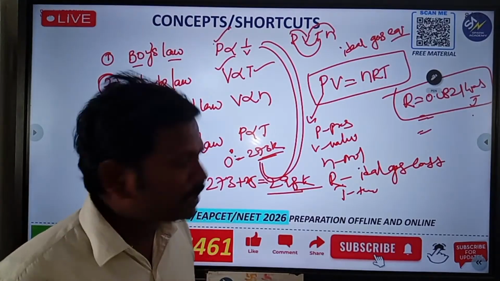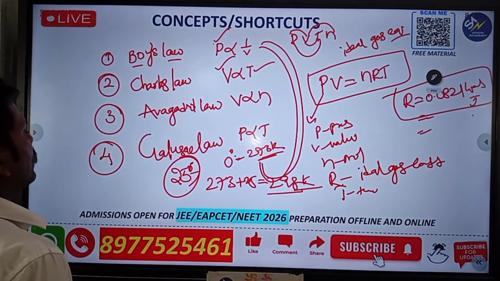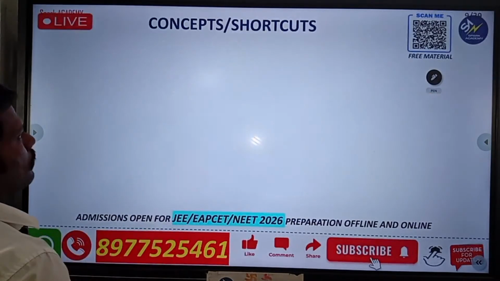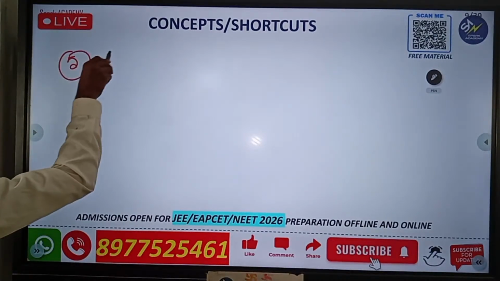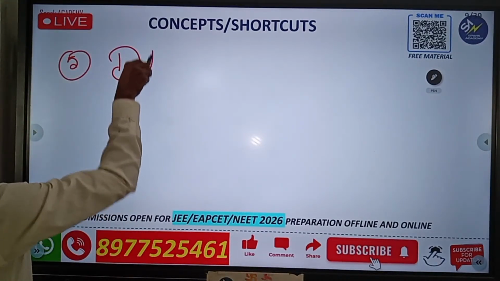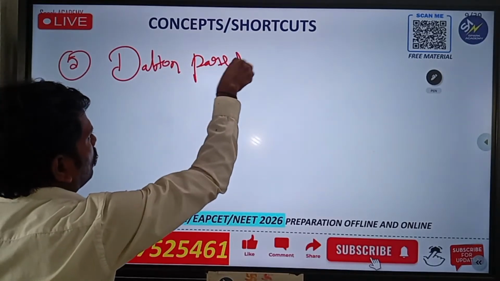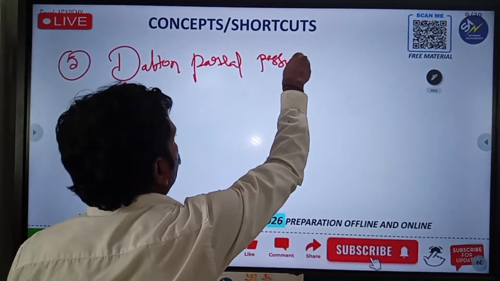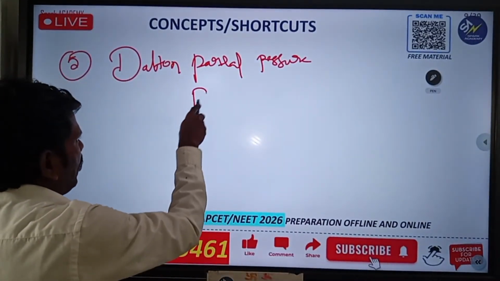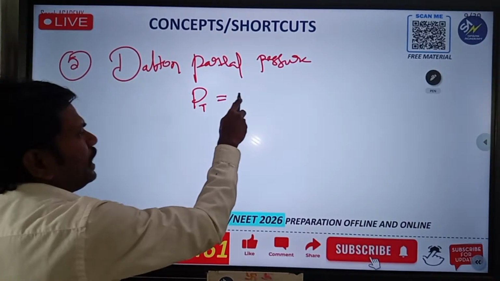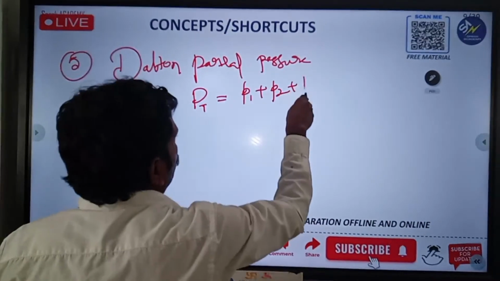Next one is another very important law, that is Dalton's partial pressure law. According to this law, the total pressure of the gas PT is equal to the sum of the individual partial pressures, Nana.